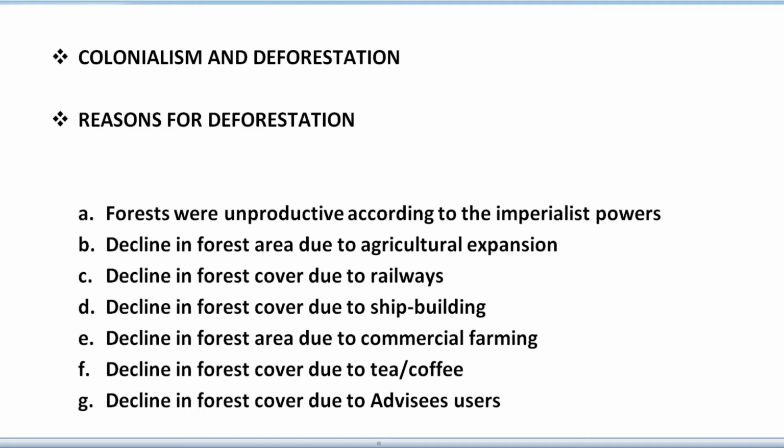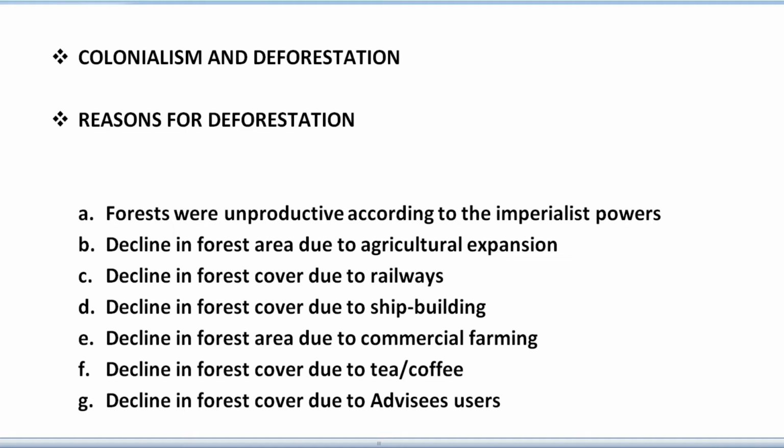Whenever we are growing any kind of crop for earning money, selling those crops immediately and getting money, only for earning money, it is known as commercial farming. Under this commercial farming, of course under colonialism, they started to do commercial farming to earn more profits. They grew this kind of crops in India and then sold them in other countries. In this way also income is coming. Under this they were growing crops like tea and coffee.